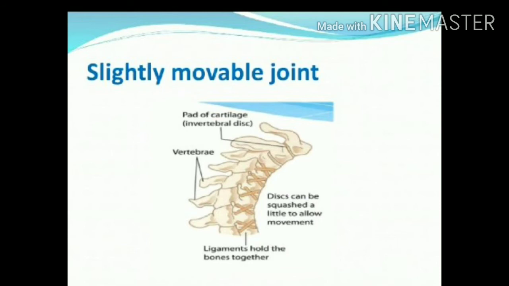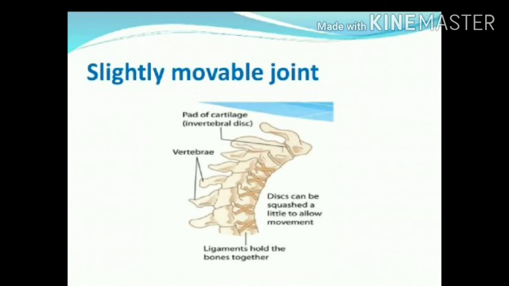These 33 bones are attached with each other with the ligaments. The ligaments are small tissues which bind two bones together. So the ligaments hold these different 33 bones together.